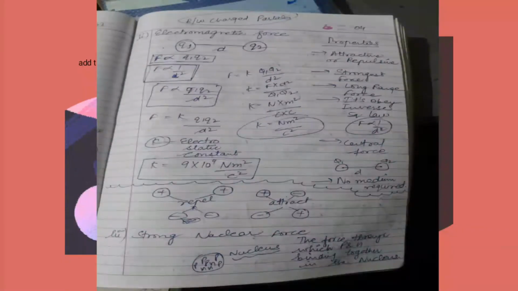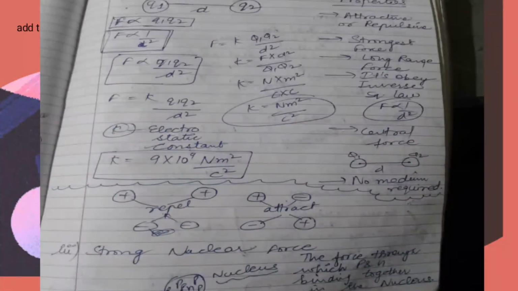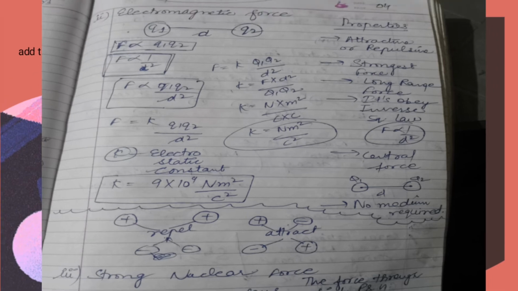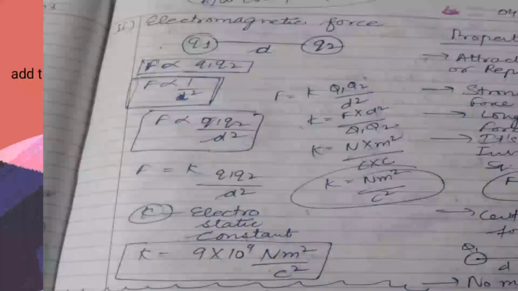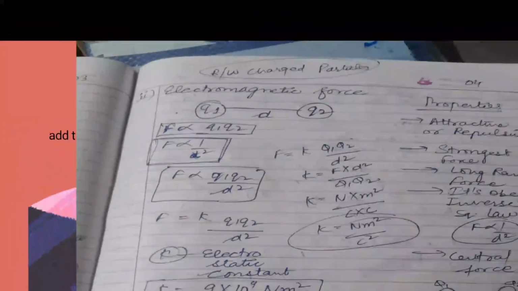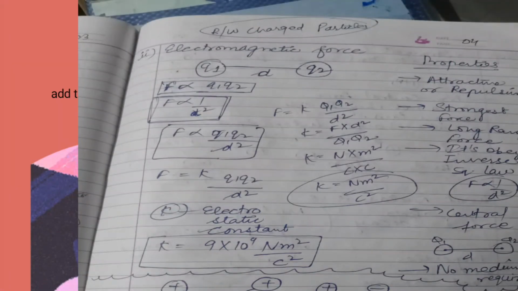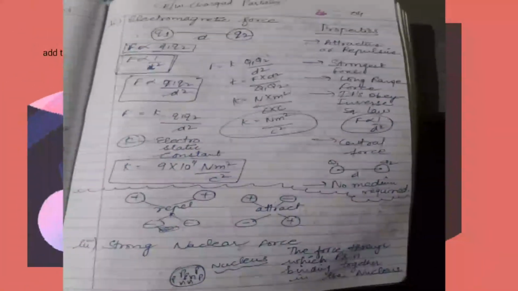Next is electromagnetic force. Its properties are: it is attractive or repulsive, it is a strong force, long range force, it obeys the inverse square law, means force is inversely proportional to the square of the distance between them, and it is also a central force. And here also there is no medium required. In the next video I will cover its derivation, for electromagnetic force and gravitational force also, so that you can understand it very well.